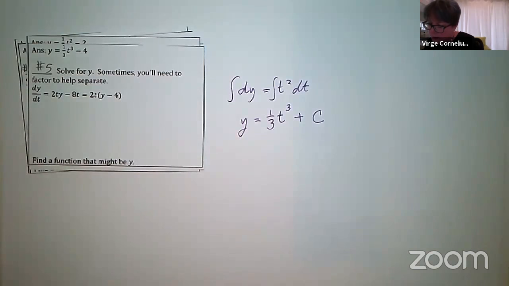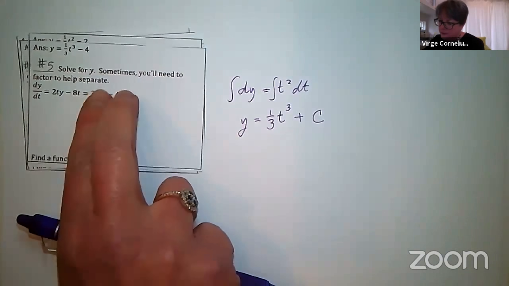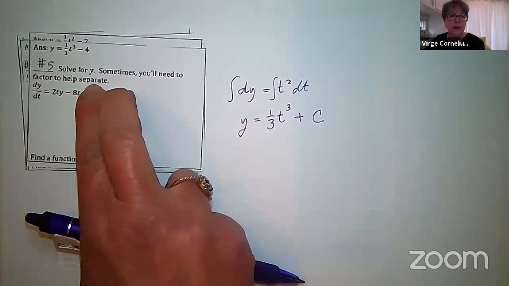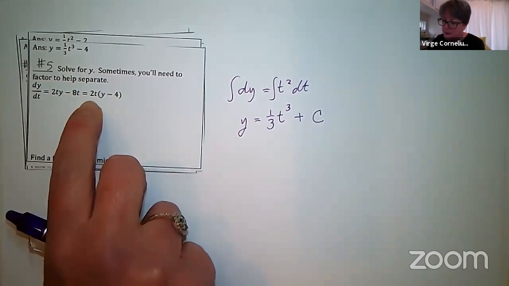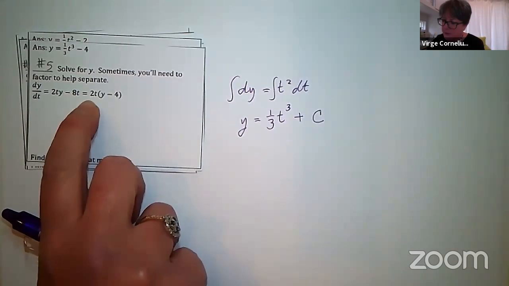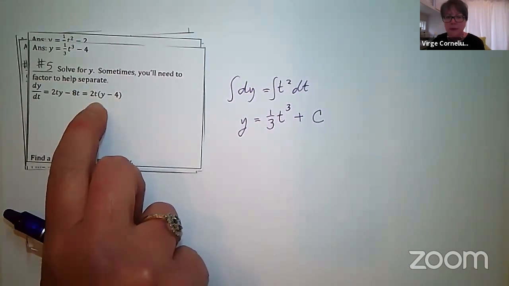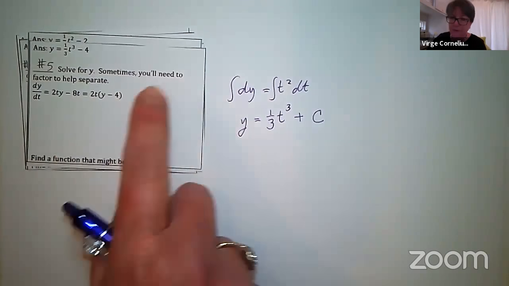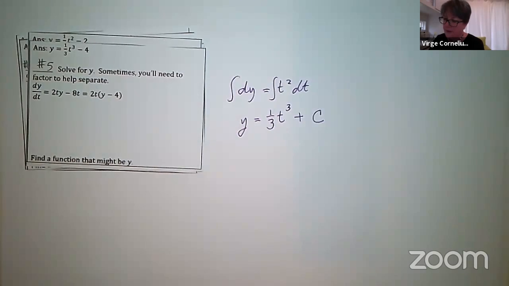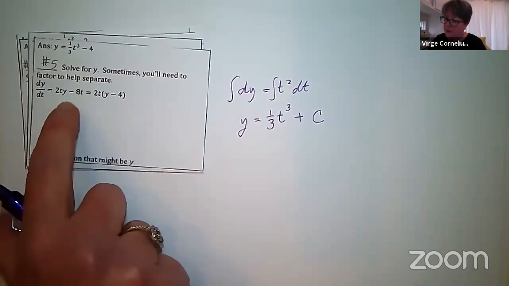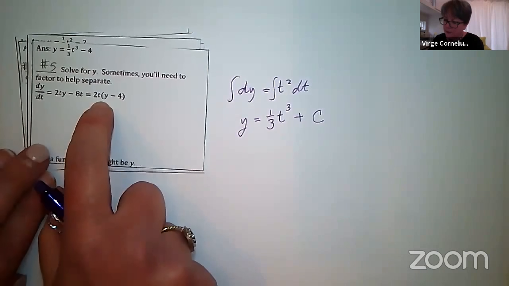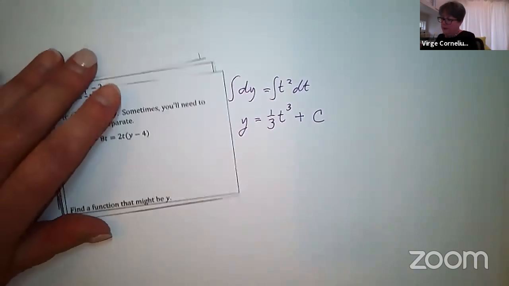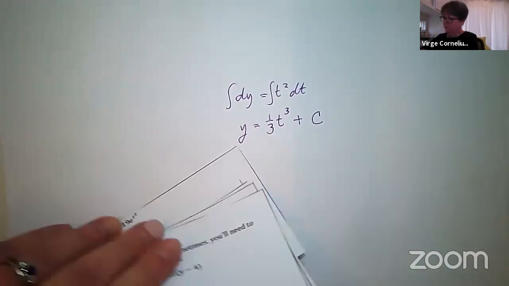It says dy dt is equal to 2ty minus 8t. And then it says this is the same as 2t, and then in parentheses y minus 4. In other words, the 2t got factored out by that greatest common factor. So I'm going to solve this differential equation, but when I write it down, I'm going to write down the factored form.